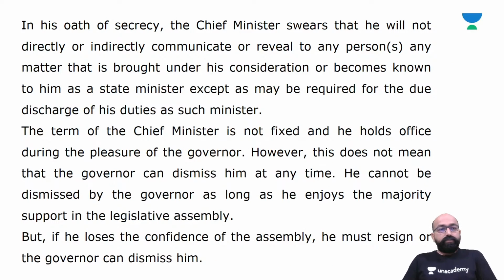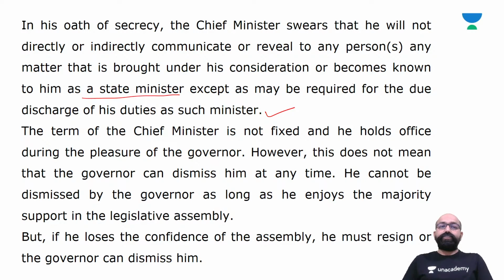In his oath of secrecy, the chief minister swears that he will not directly or indirectly communicate or reveal to any person any matter that is brought under his consideration or becomes known to him as a state minister, except as may be required for the due discharge of his duties as such minister.